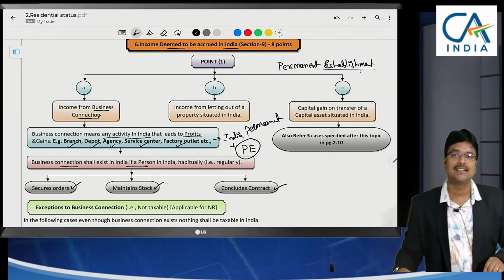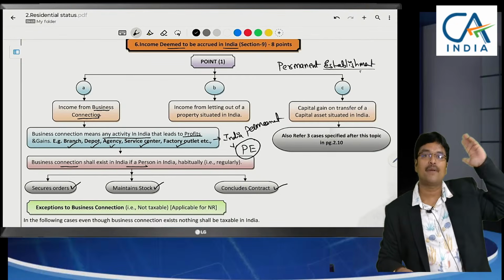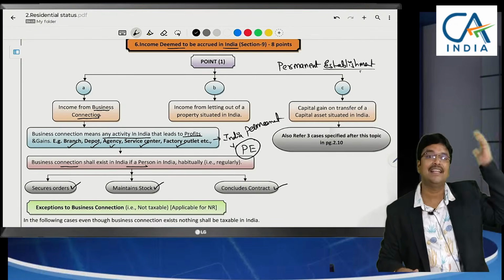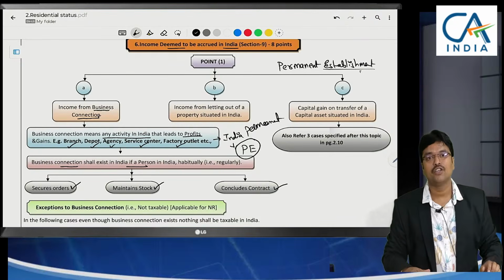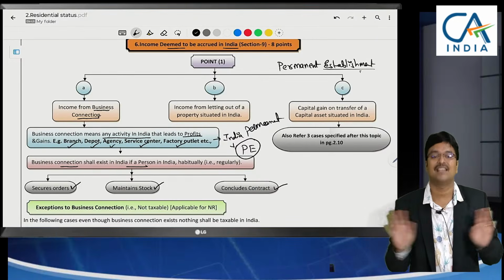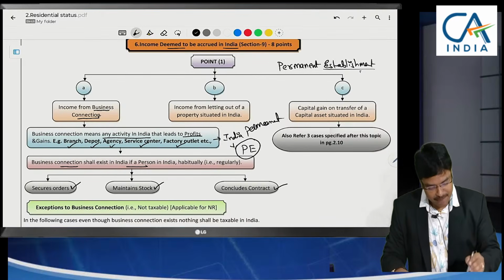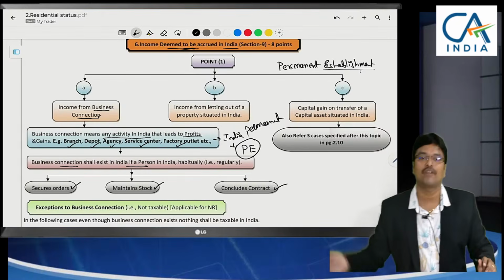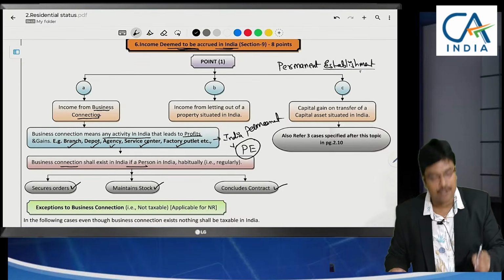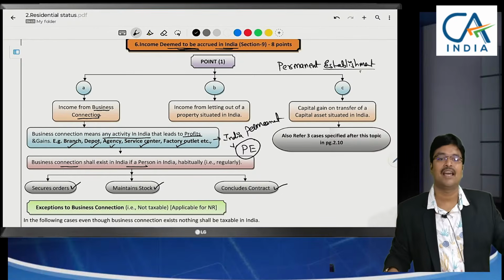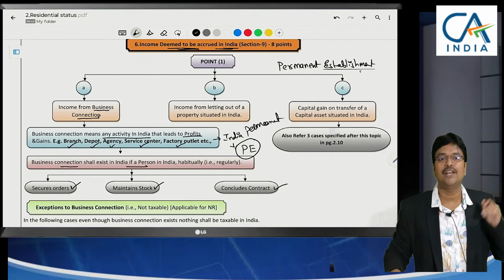You might say that, sir, this is a branch of a foreign company. The foreign company is incorporated in Australia. In Australia, it is resident. So this branch's profits also will be taxable in Australia. So please leave India. We can't say like that. Since you are having a branch in India, we deem that... you might say, sir, it is controlled from outside India. Whatever the reasons you say, we don't bother. We deem that it was accrued in India. Sir, there also they are levying taxes. Then you have to go for DTAA. It's a separate thing. But here first we need to tax it.